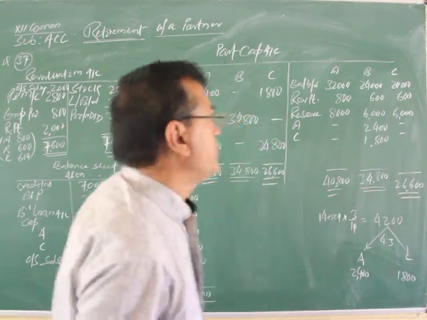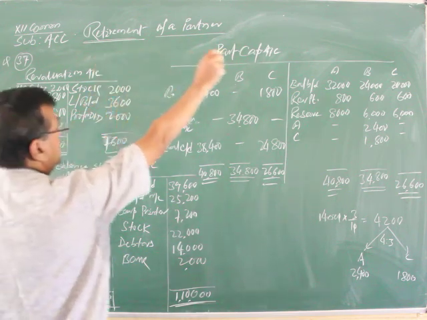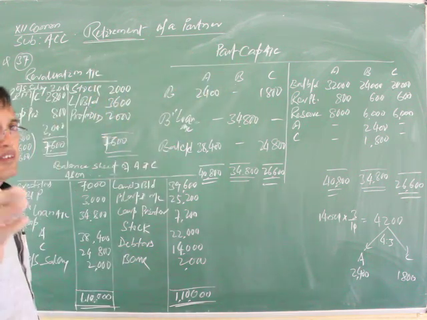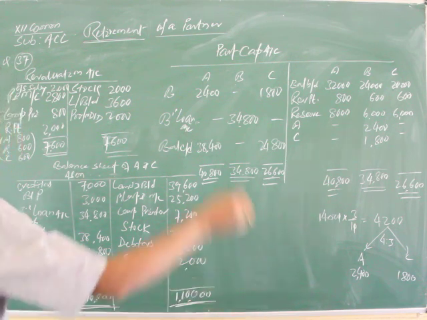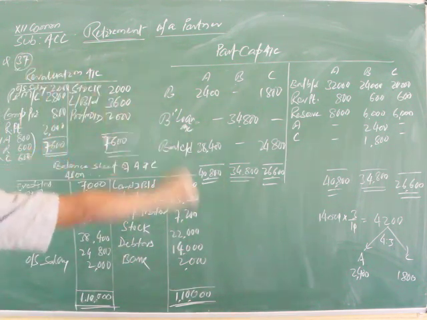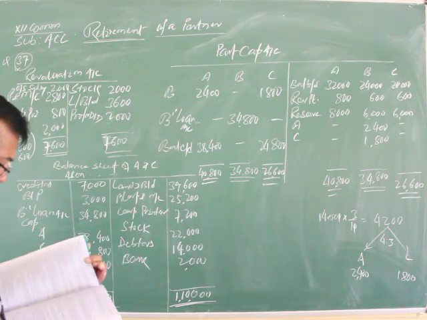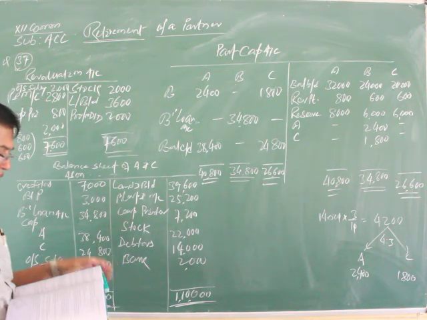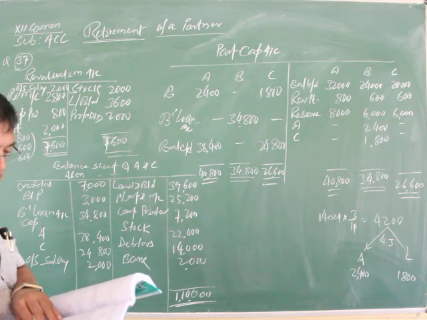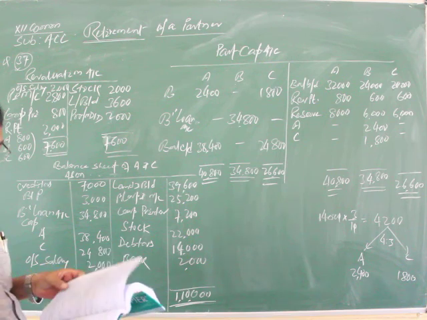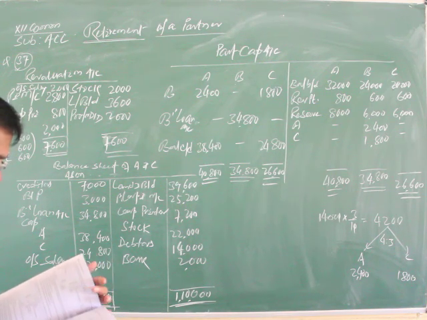Students, our topic is the retirement of a partner. Previously, we have solved some questions on retiring partners. Now, this is question number 37. Under this question, you are required to prepare the revaluation account, partners' capital accounts, and the balance sheet after B's retirement.